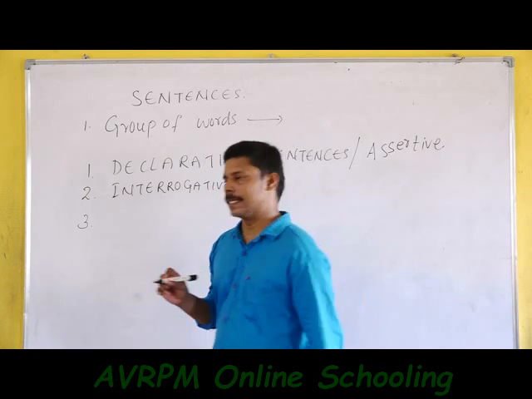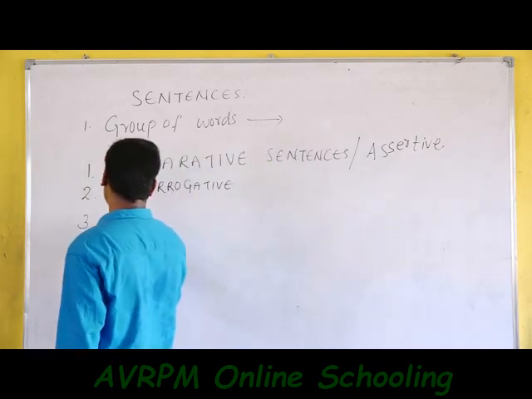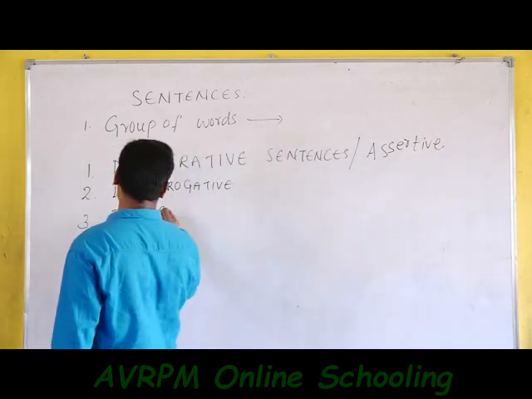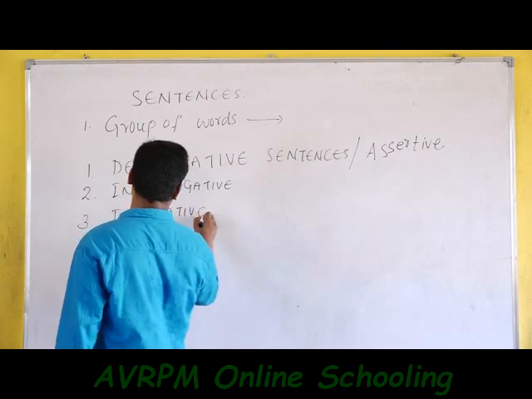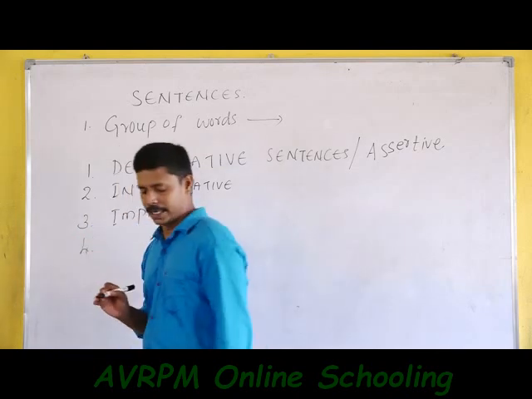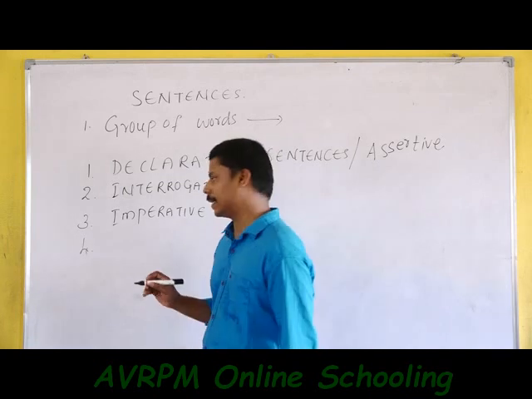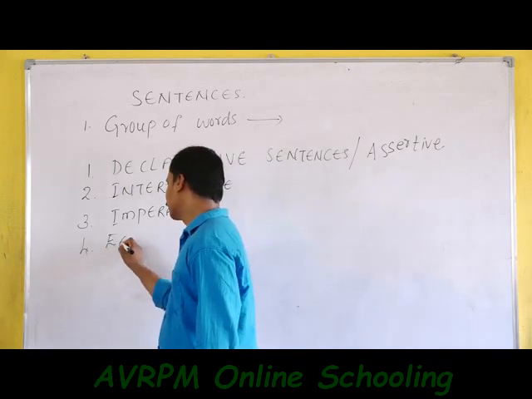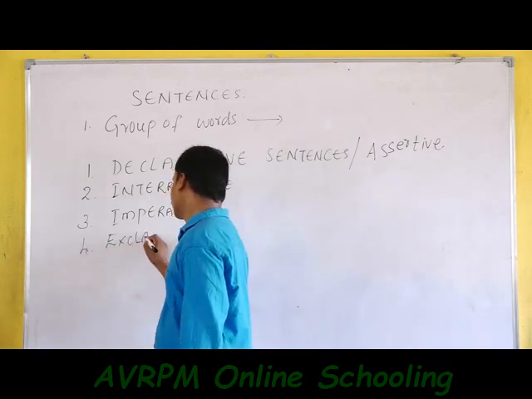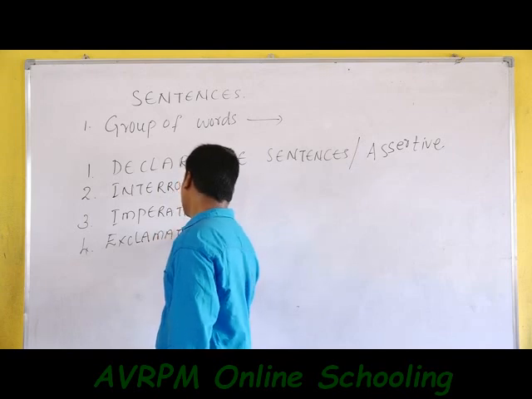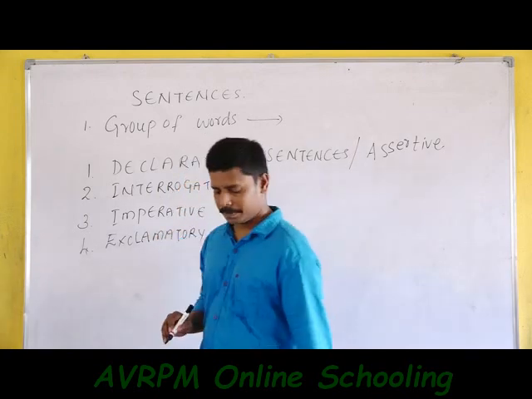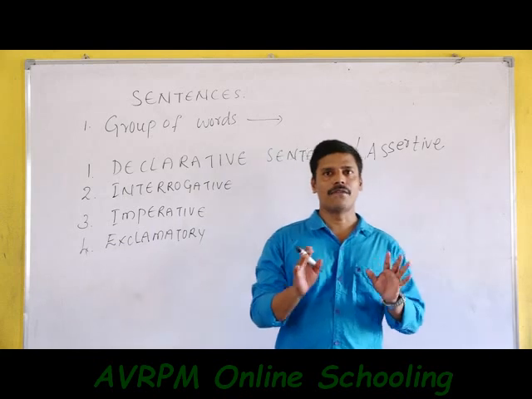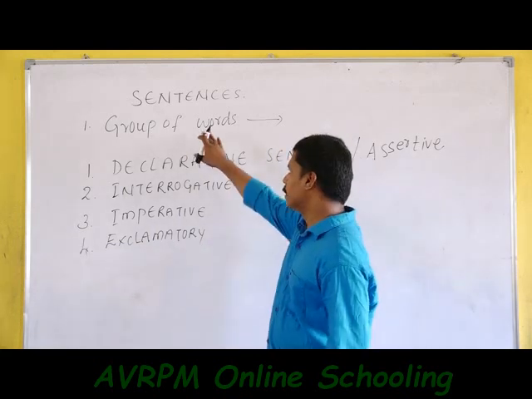The third type of sentence is the imperative sentence. And the fourth kind of sentence is called the exclamatory sentence. These are the four kinds of sentences.